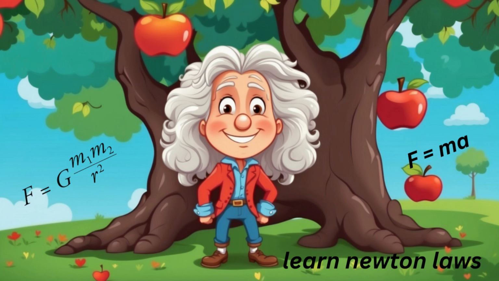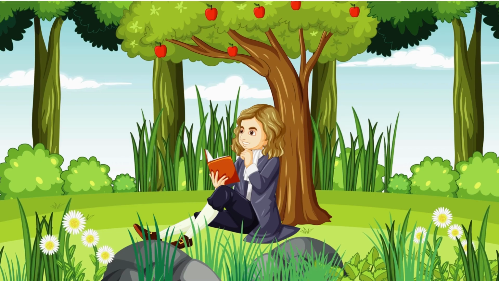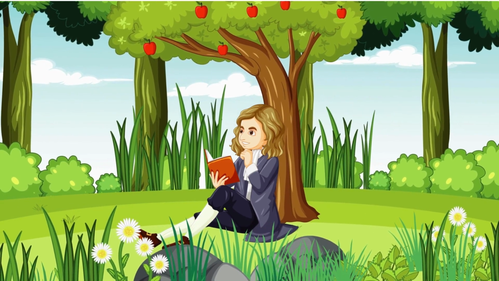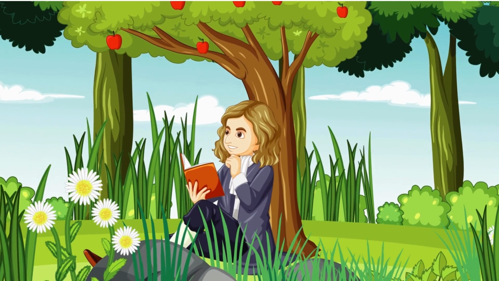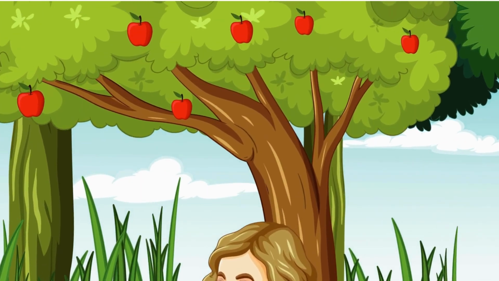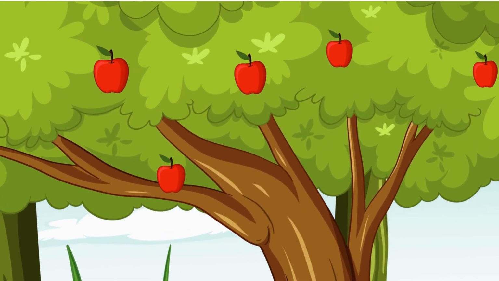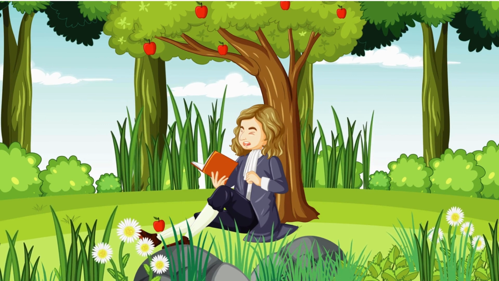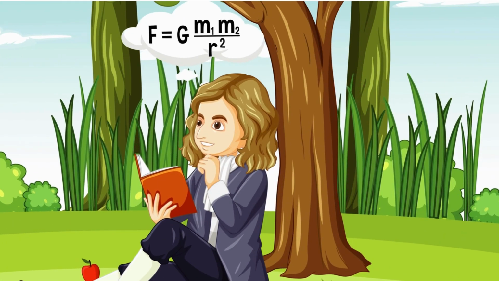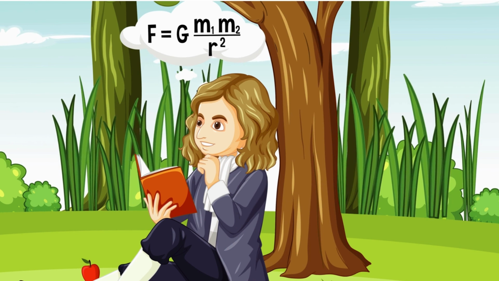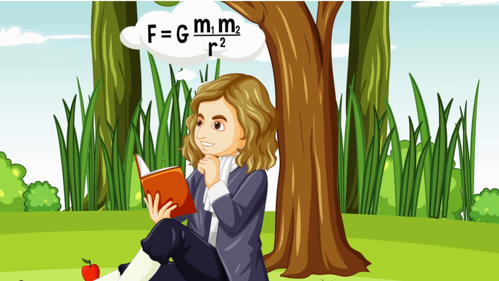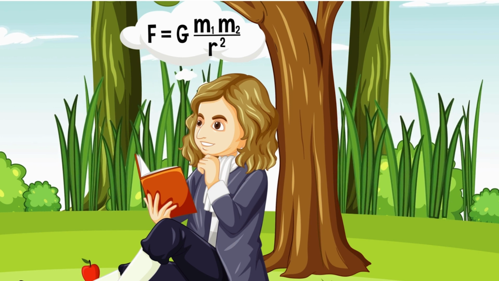Isaac Newton's apple tree story is a famous anecdote that illustrates his discovery of the law of gravity. According to the story, Newton was sitting under an apple tree in his garden when he observed an apple falling to the ground. This simple event led him to ponder the force behind the falling apple, eventually leading to his groundbreaking insight into the universal law of gravity. Newton realized that the same force responsible for the apple's fall was also at play in the motion of celestial bodies, providing a key foundation for his work in physics.